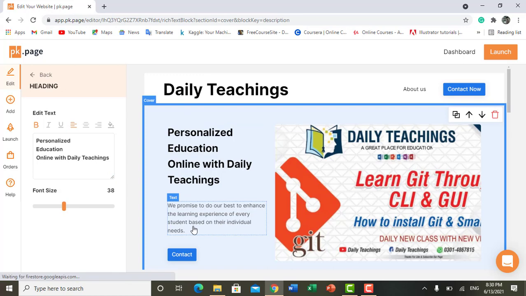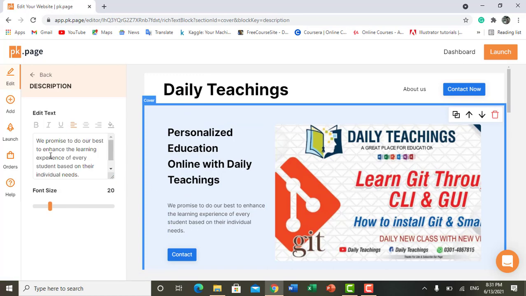If I want to change this one, we promise to do our best to enhance the learning experience of every student based on their individual needs. If you want to change it, you can change it. If you don't want to change it, it's up to you. And for now, I'm just leaving it as it is. Now here's a button of contact.